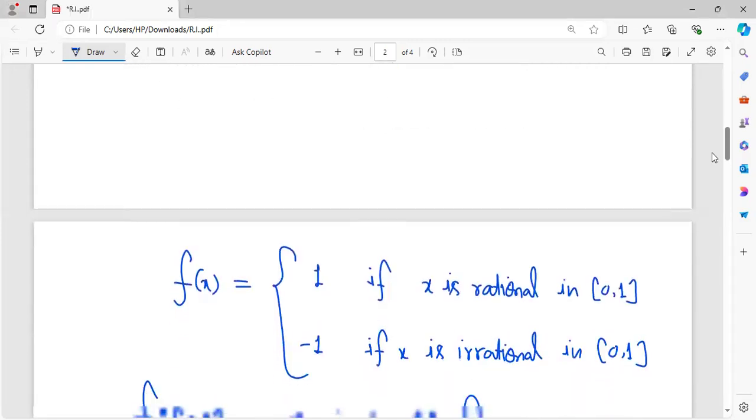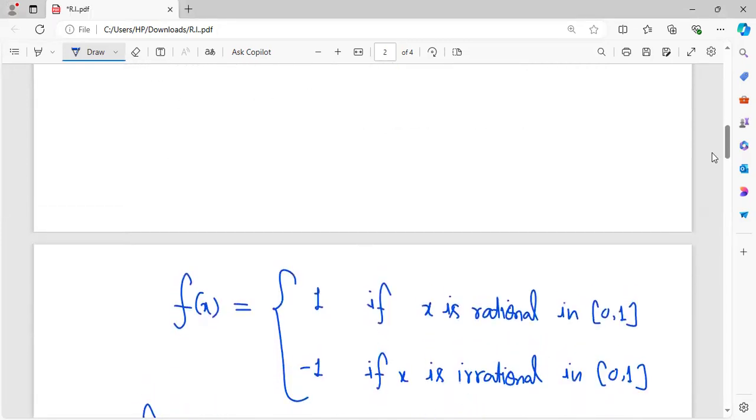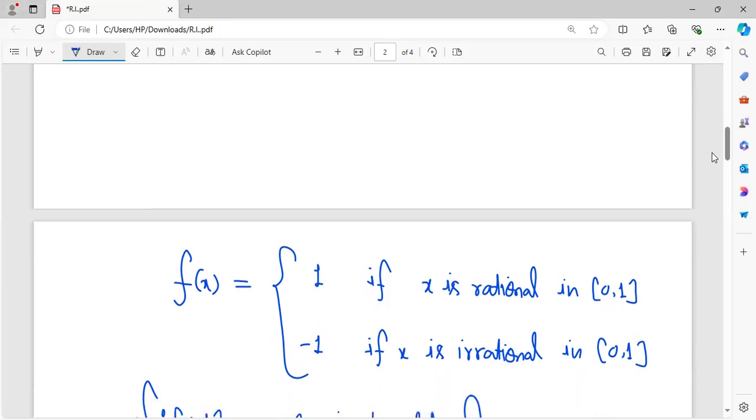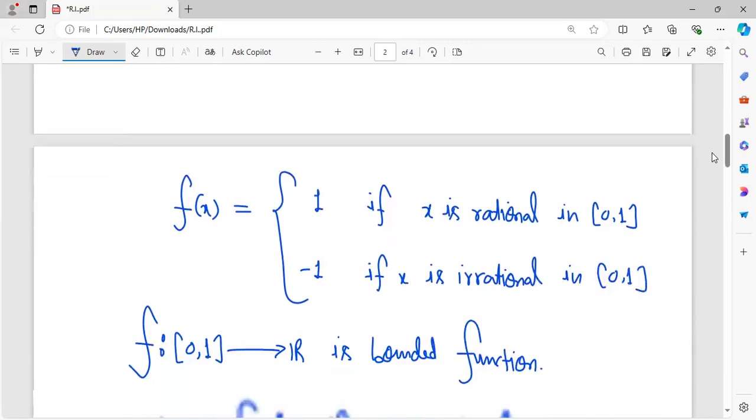For example, we take the function f(x) equal to 1 if x is a rational number in the closed interval [0, 1], and -1 if x is an irrational number in the closed interval [0, 1]. Obviously, this function is bounded because its lower bound is -1 and upper bound is 1. So we can talk about Riemann integrability of this function. Now, what is the absolute function of it?